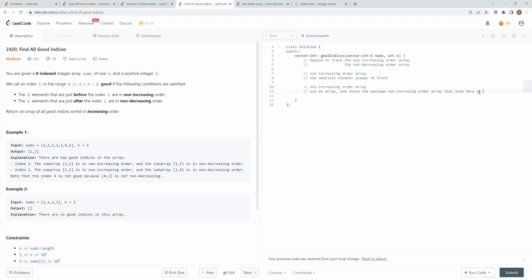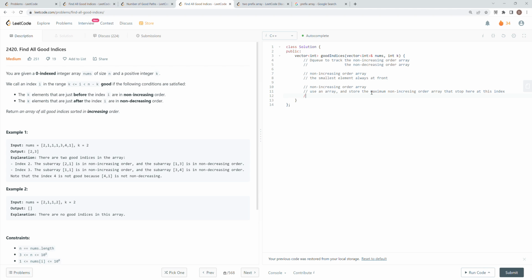Add this index. And similar idea for the non-decreasing order array. And yeah, I think that's it. It's very simple, right? It's not a prefix sum array, it's a prefix array. So it's always using the result from the last outcome.